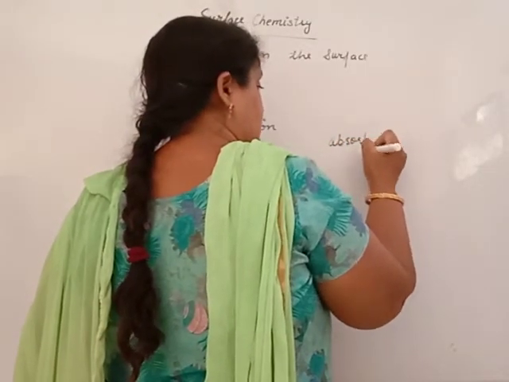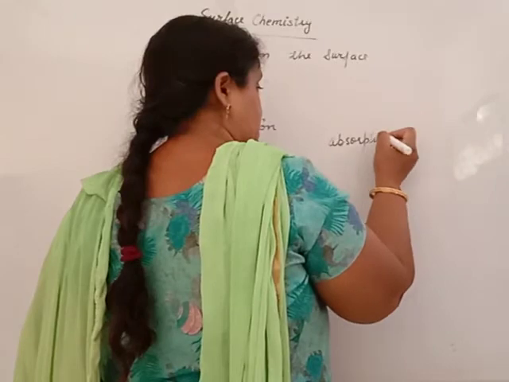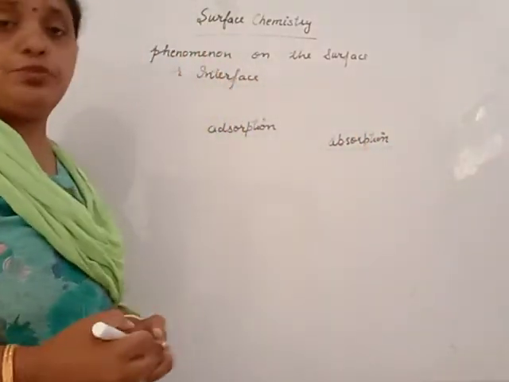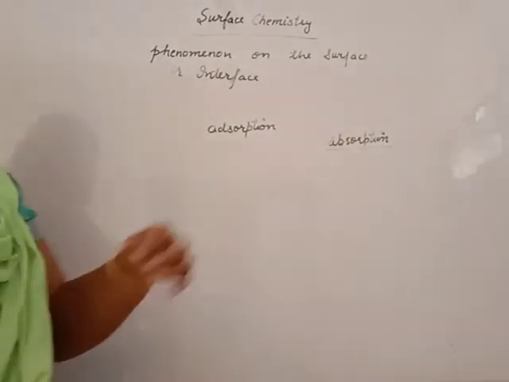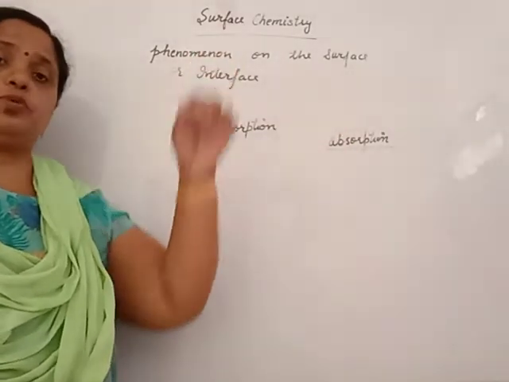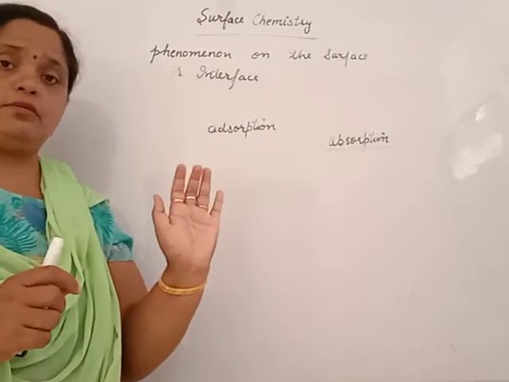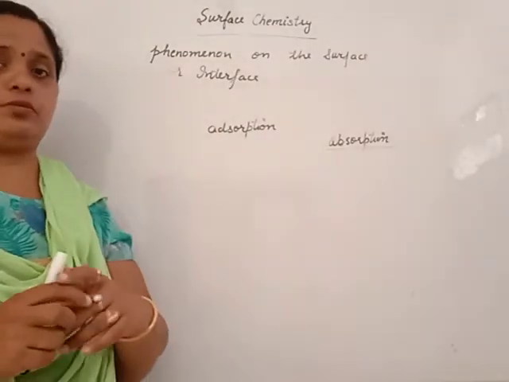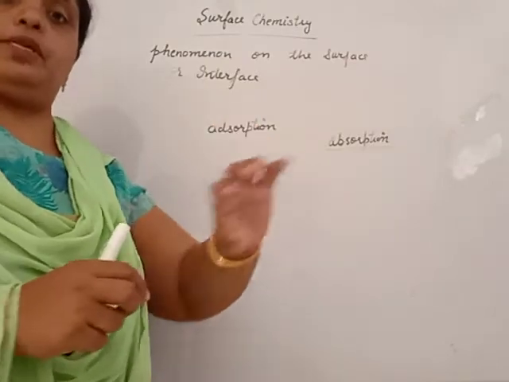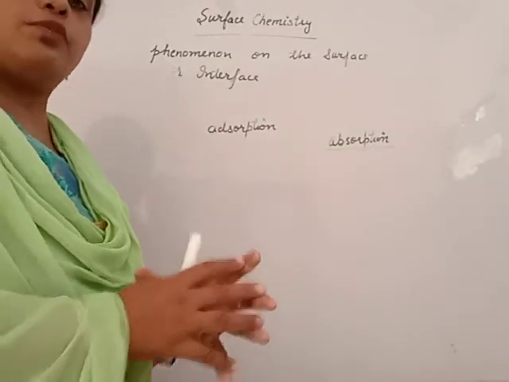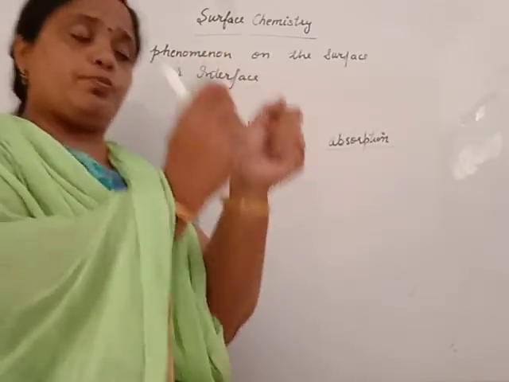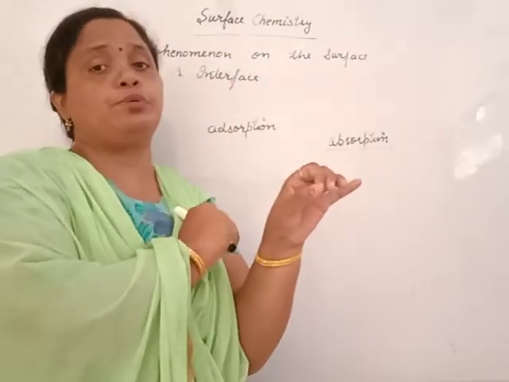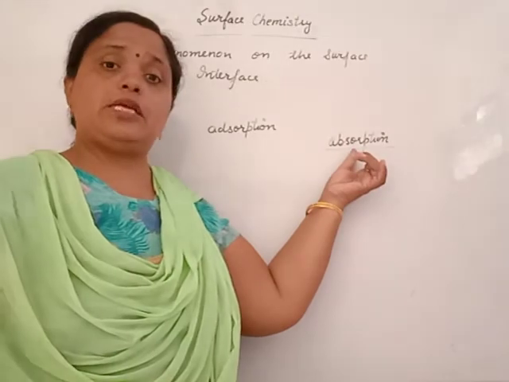You see one example of absorption in your school. Beta, in school we have chalk to write on the chalkboard. When this chalk is dipped in water and taken out, the water enters inside the chalk, in the whole of it, that is the bulk of the solution. The water will go in every direction of the chalk. When you break that chalk, there will be water inside it. That means that is absorption.